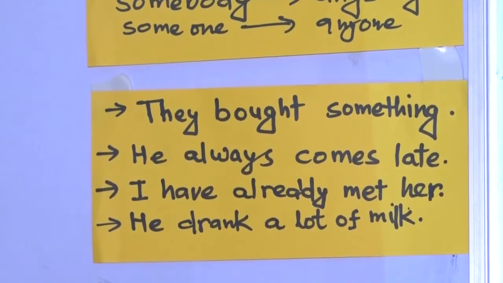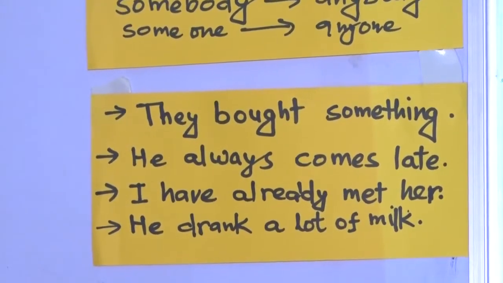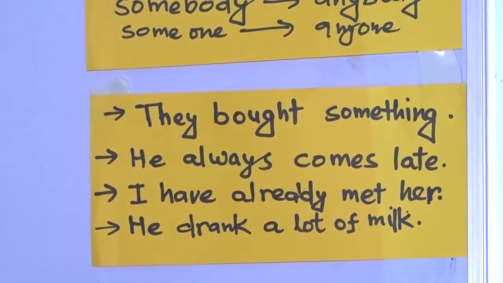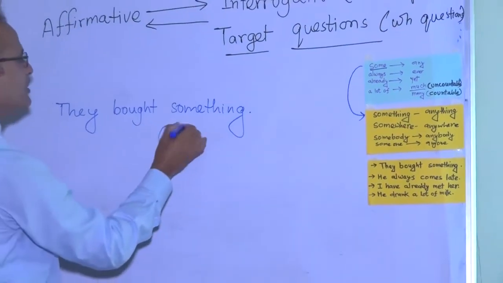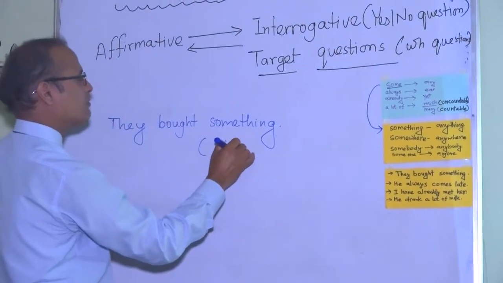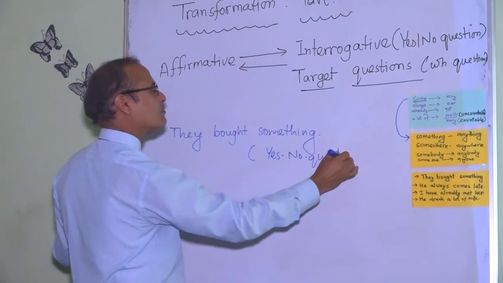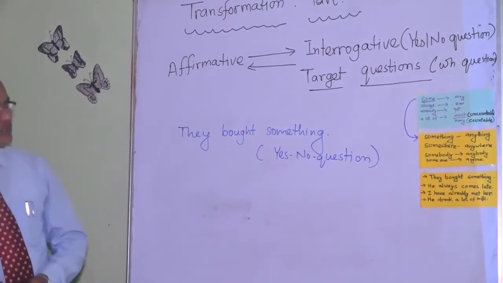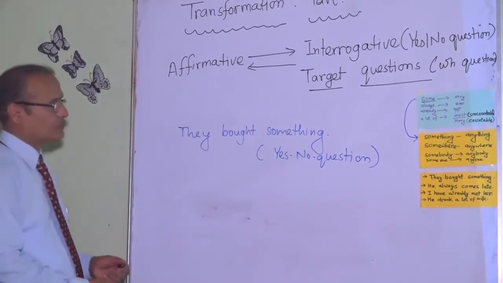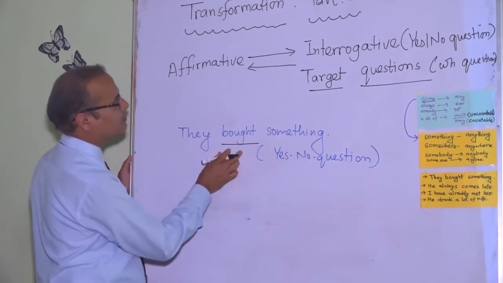In this way, there are some questions. They bought something. If the question is specified in this way, change into yes no question. Yes no question is interrogative, and it starts with a helping verb.